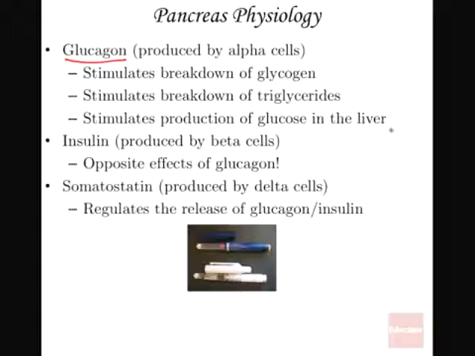Then we also talked about gluconeogenesis, where the amino acids and some fats, in the presence of cortisone and adrenaline, are driven back to glucose to boost up the glucose level. So you can see that the two are working oppositely. Glucagon is helping in increasing the sugar levels, then insulin is helping in lowering the sugar levels.